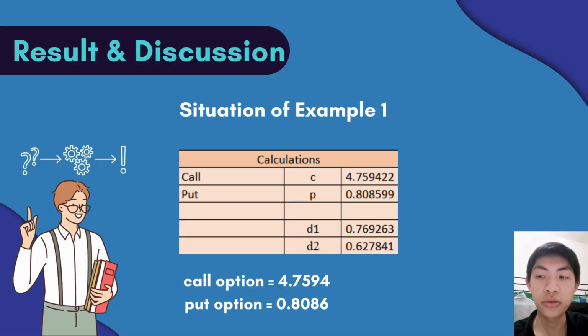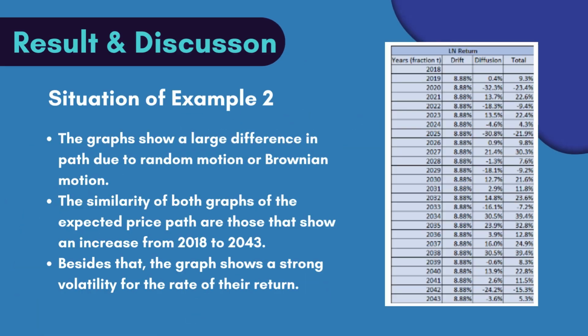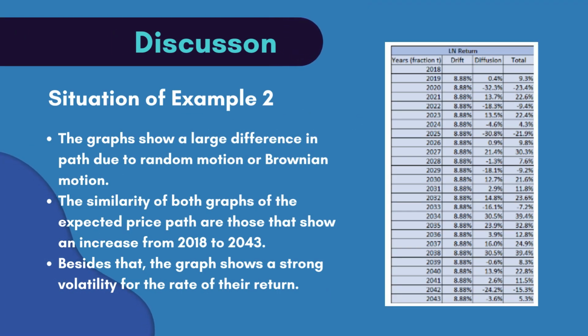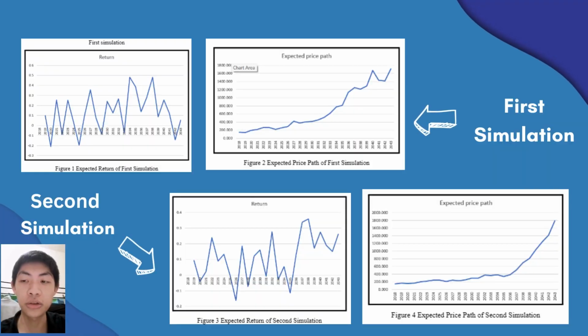For situation 1, the call and put options are calculated and equal to 4.7594 and 0.8086 respectively. For situation 2, the graph shows a large difference in prices due to Brownian motion.